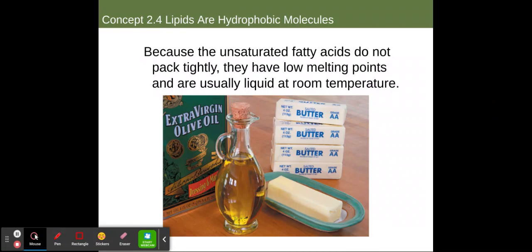So you can see here we have extra virgin olive oil like you use to cook, and over here we have salted butter, and this is actual butter, this is not margarine. We're going to have a discussion in class about the difference between butter and margarine and how it is made.